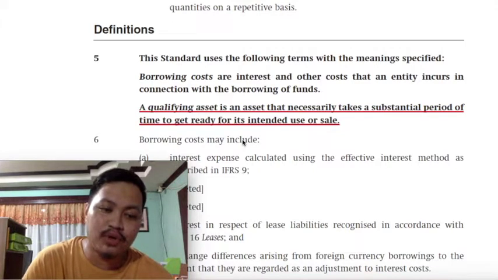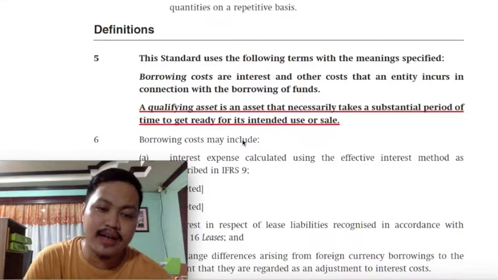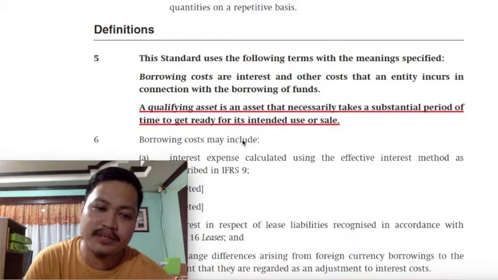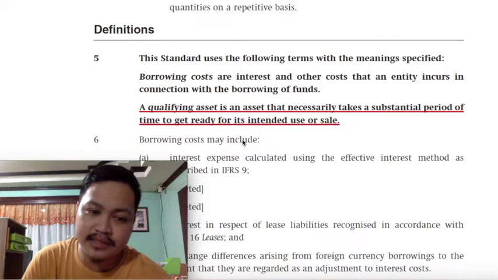But if we are now talking about a qualifying asset class, the interest on the funds that we set aside for the construction and acquisition of a qualifying asset can now be considered as a necessary cost, can now be considered as a directly attributable cost, and can therefore be considered as a capitalizable cost, meaning it will be included in the cost of the related qualifying asset.